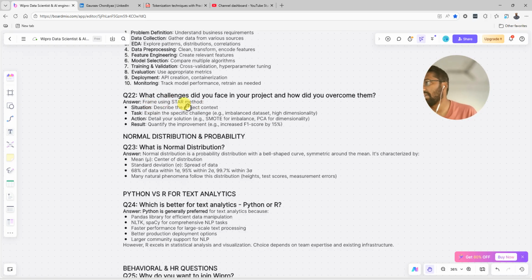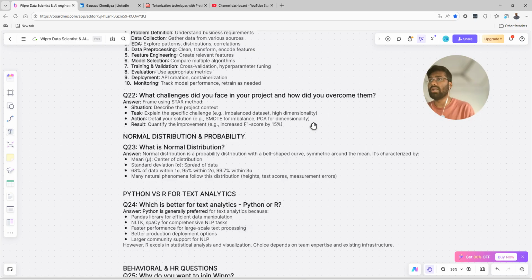Framework using the STAR methodology. Situation, describe the project context. So this is the STAR methodology we should use. Then we have a task, explain the specific challenges like imbalance in the data, high dimensionality. So you have around 200 features and you want to extract very few, like 60. So you have a high dimensionality. Now you have reduced that.